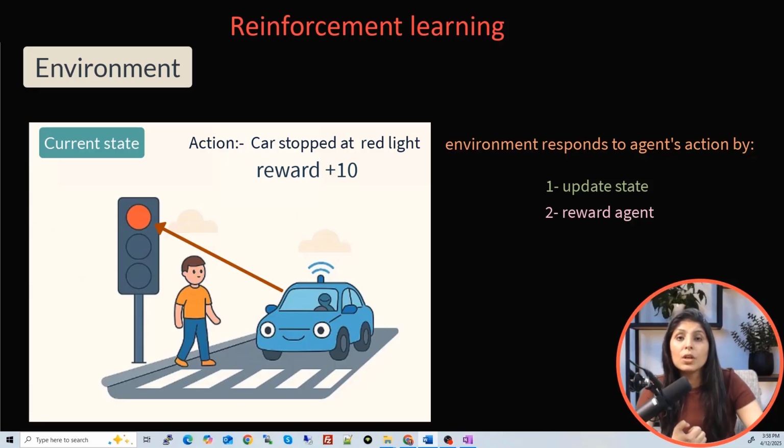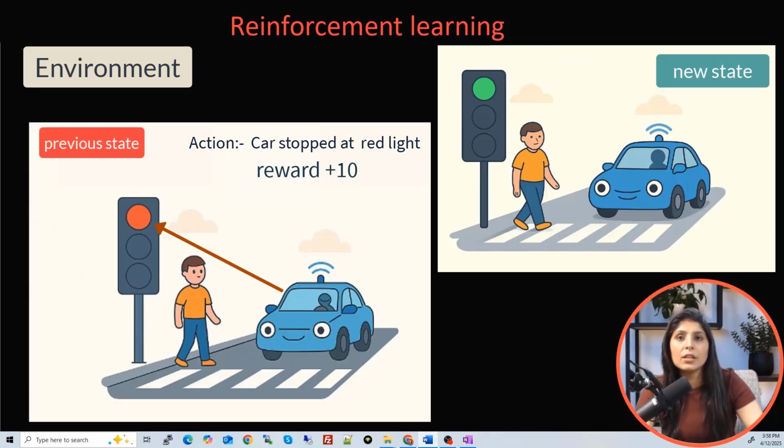Then the environment will also update the new state. Let's say the new state is: the light turns green.